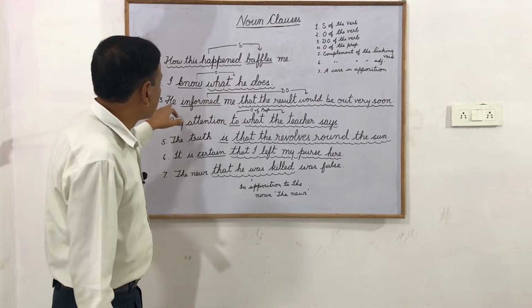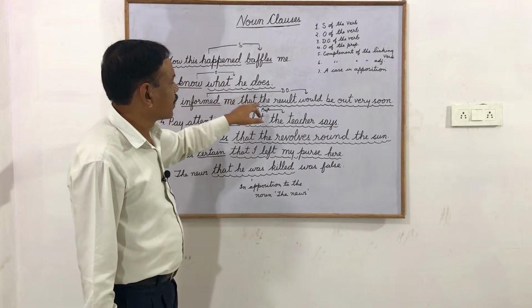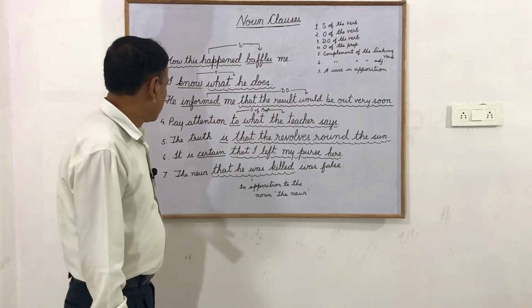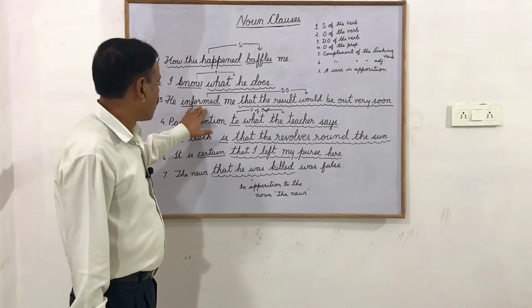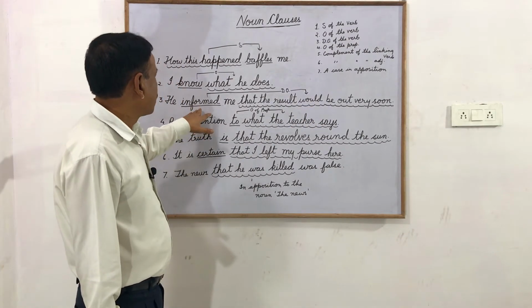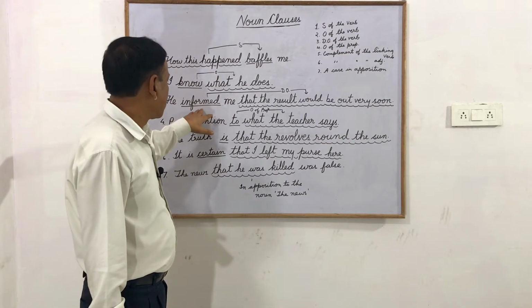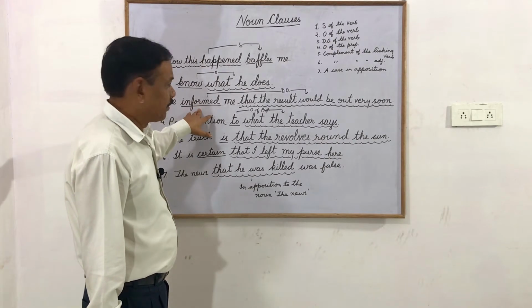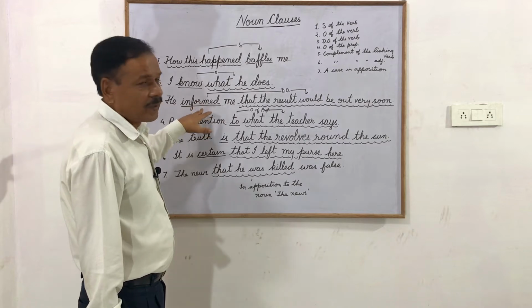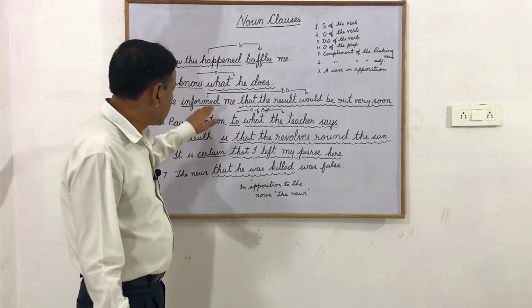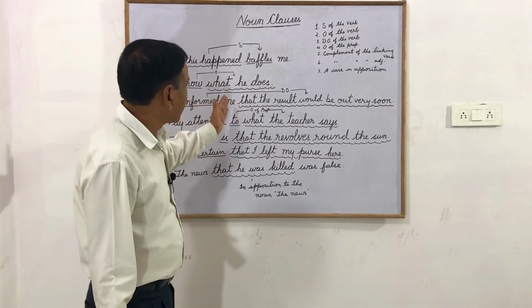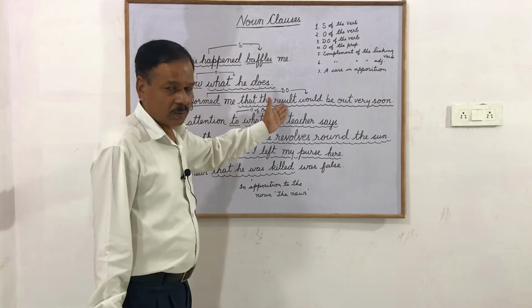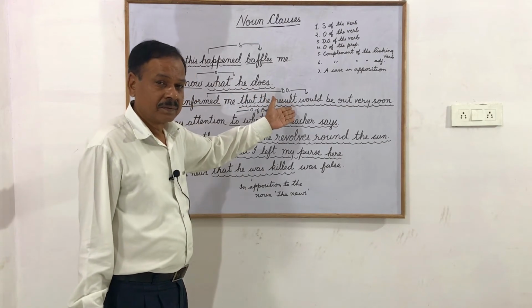Then, he informed me that the result would be out very soon. Now here, like this verb informed and verbs like told, tell, give, there are certain verbs of this pattern which take an indirect object and then a direct object or direct complement.